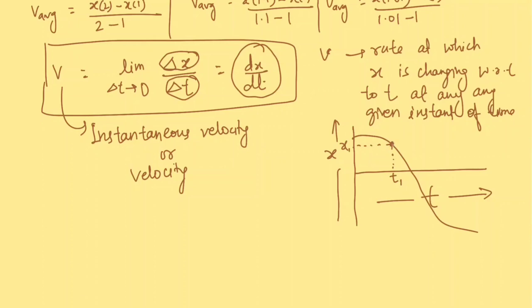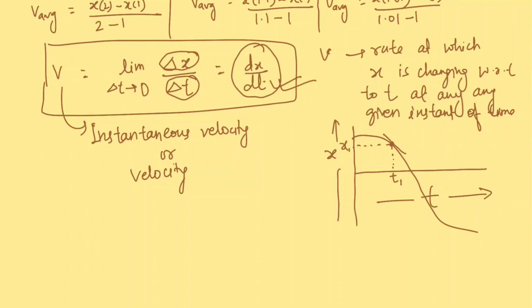So according to this mathematical expression, the velocity will be the slope of this curve at this point of time. The slope is the tangent here, and it is given by the derivative of x. Okay, fine.